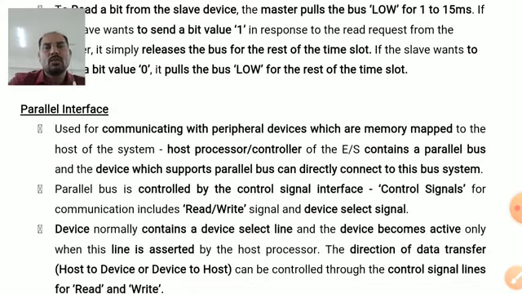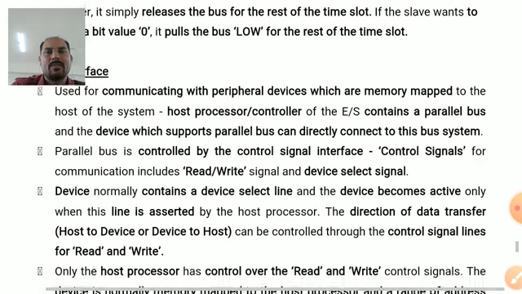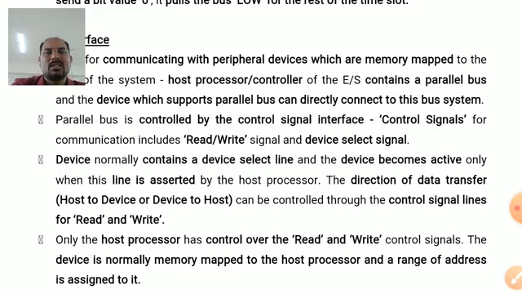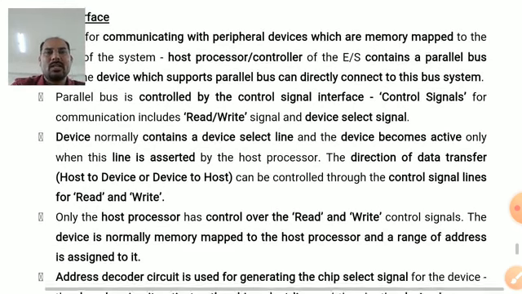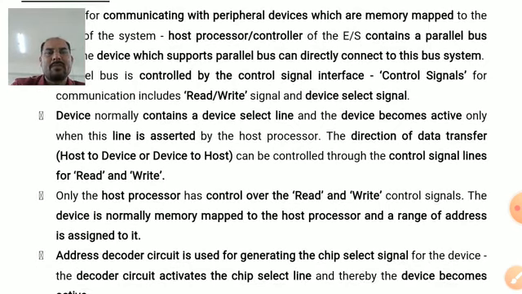Then we'll move on to the next type of onboard communication interface, which is the parallel interface. This parallel interface is used for communicating with peripheral devices which are memory mapped. Here we have a host processor or controller which contains a parallel bus, and a device which supports the parallel bus can directly connect to this bus. The parallel bus is controlled by control signals such as read, write, and the device select signal. Here the device contains a device select line, and the device becomes active only when that select line is asserted.